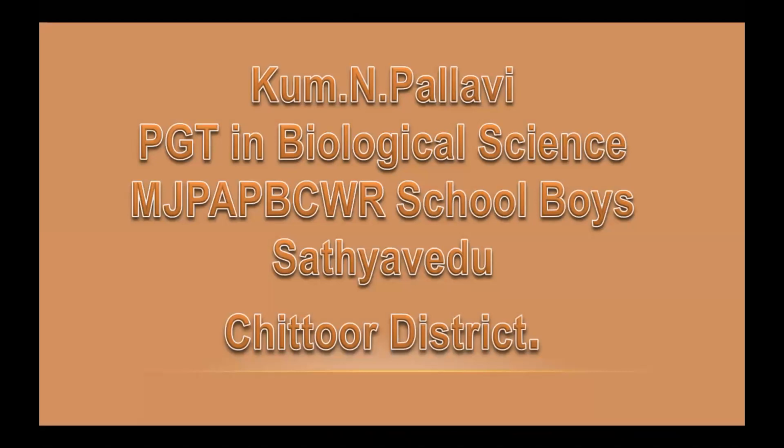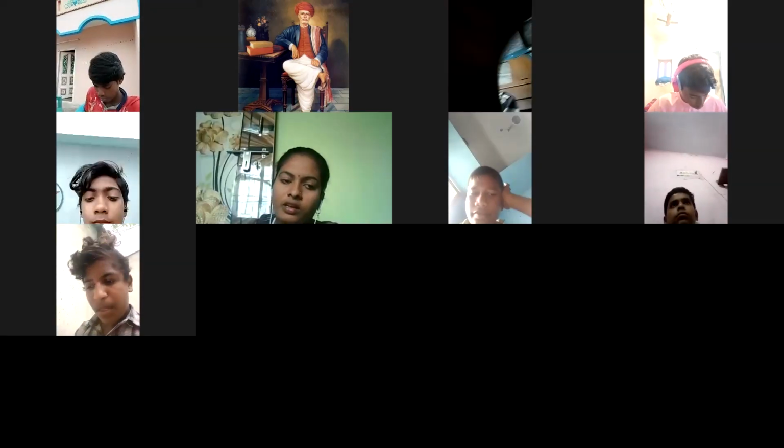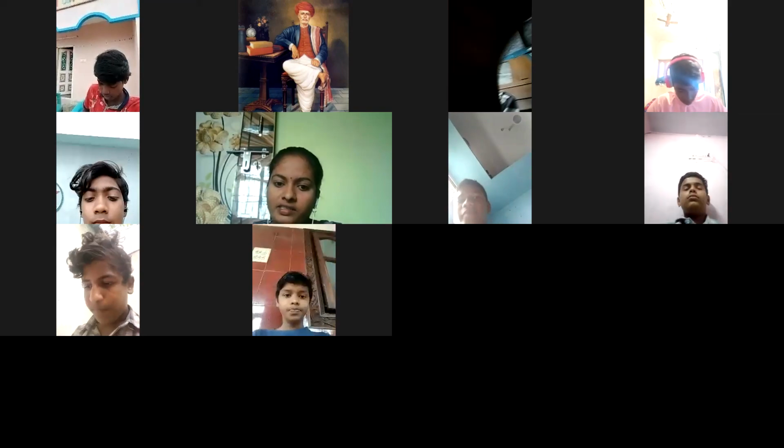And what are the multicellular organisms and what are the unicellular organisms? Last class we all discussed about the activities. What is the shape of onion peel cells and what is the shape of teak cells and grass leaf cells?